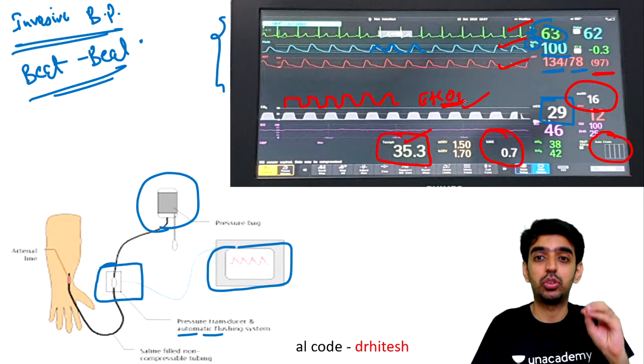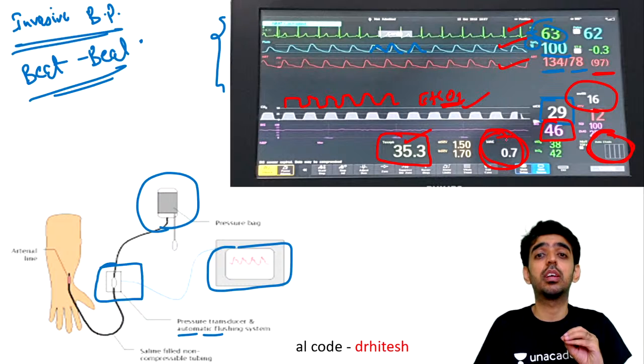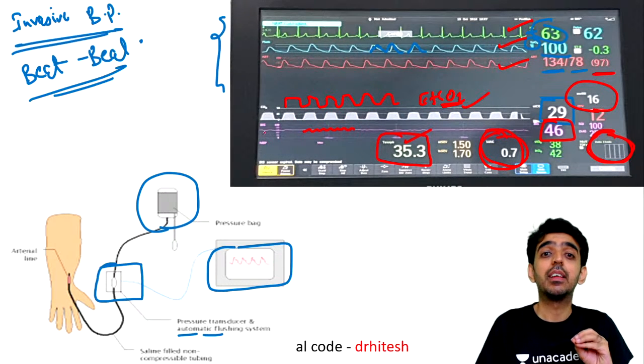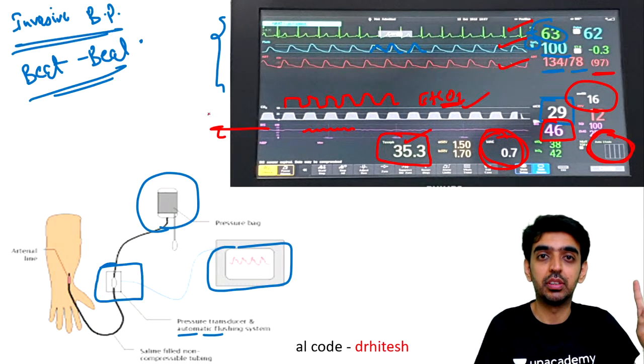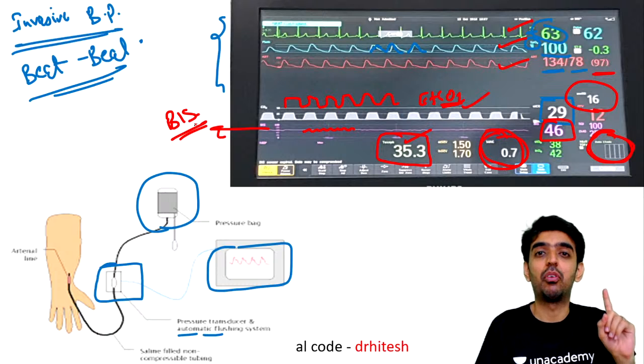These are present for sure. But apart from that, we are using neuromuscular monitoring. MAC monitoring is available, and this 46, what does it signify, guys? You can see these are some waveforms which are coming here. Yes, it is nothing but the monitor that we have seen in the first question. Yes, bispectral index monitor to monitor the depth of anesthesia.